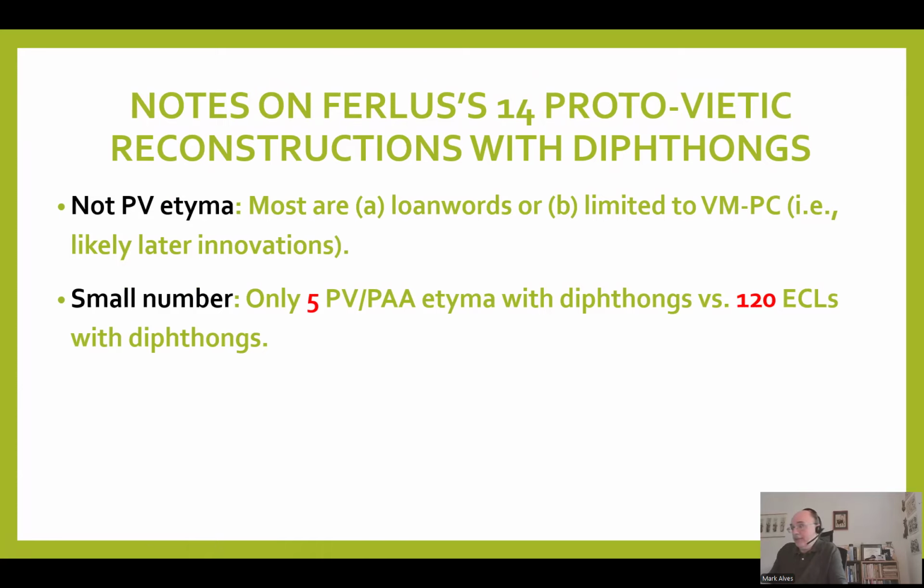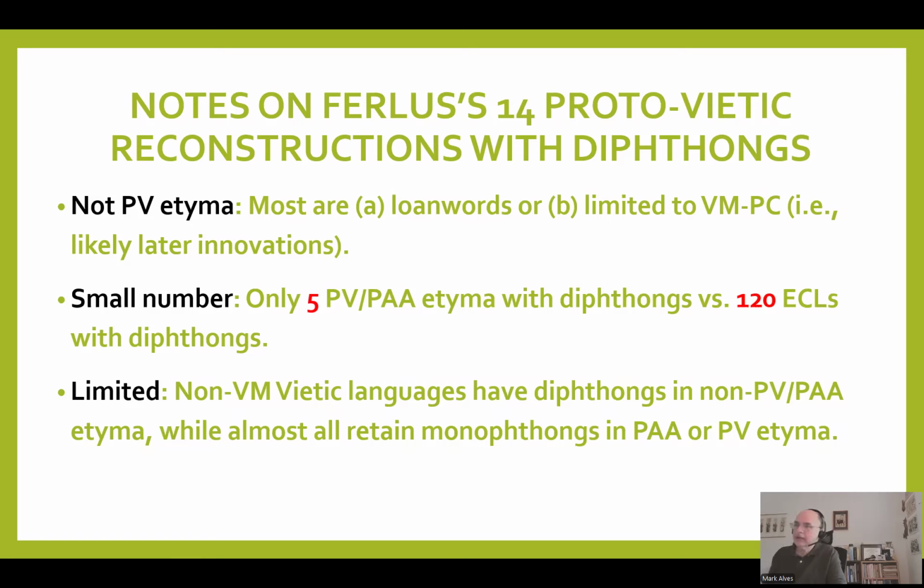And so what we have left are only 5 items, 8 if we include those 3 Proto-Viet-Muong ones, versus 120 early Chinese loanwords with diphthongs. That's a significant difference, and we have to pay attention to that.